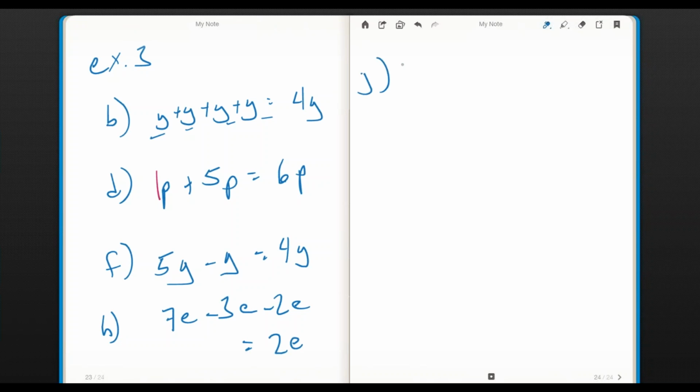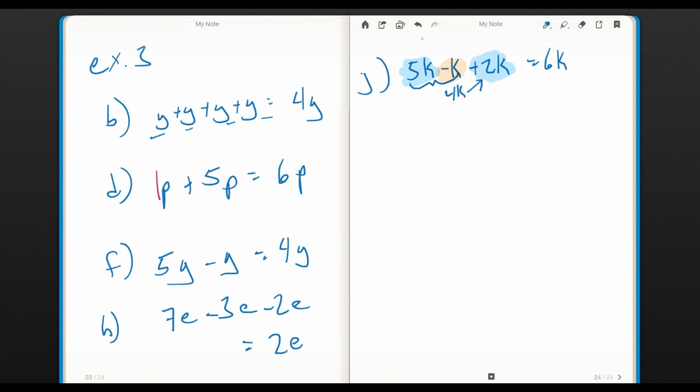J, I have 5k minus k plus 2k. Follow the logic. 5k minus k is 4k. So when I work on this one, I get 4k. But then I'm going to add 2k, and that means I have 6k. I think it'd be awesome for our students to understand that altogether I have a total of 7k's, and I have 1 to get rid of. It's going to give me 6k for an answer.